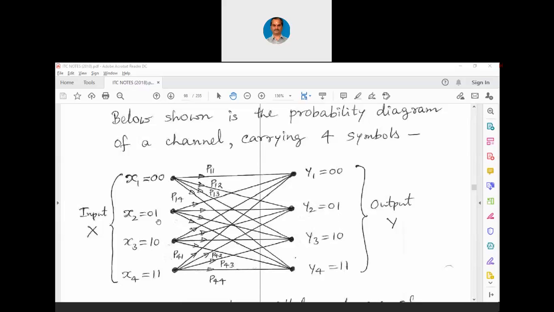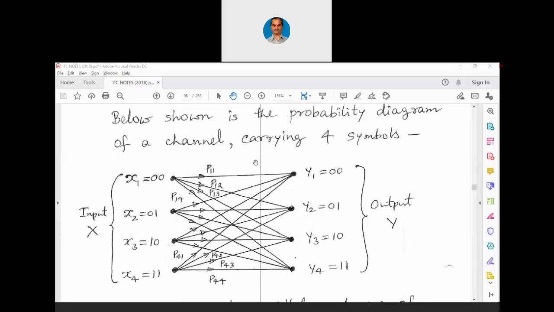Similarly, when we transmit 0, 1, there is a chance that we will get 0, 0 also, 0, 1 also, 1, 0 also, 1, 1 also. Now, for each symbol being transmitted or each waveform being transmitted, there are 4 chances at the output. This is now a quaternary channel, where the issues are now much larger.